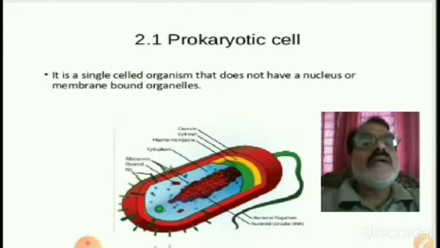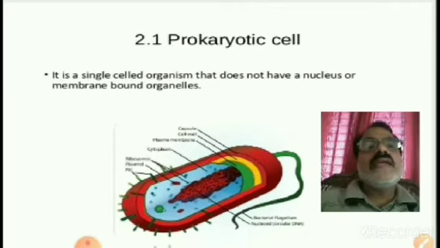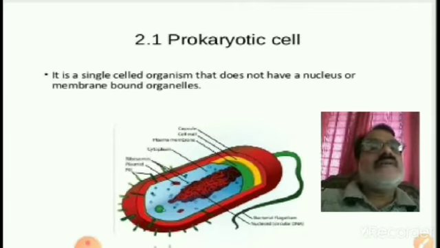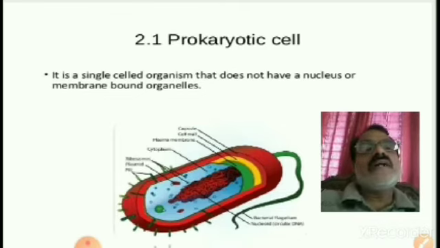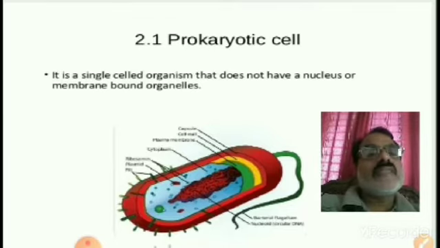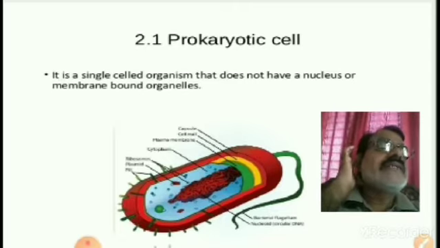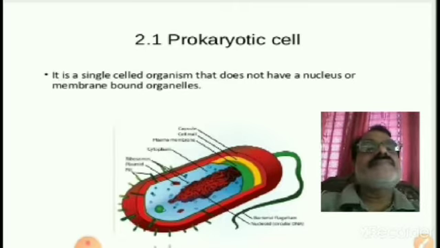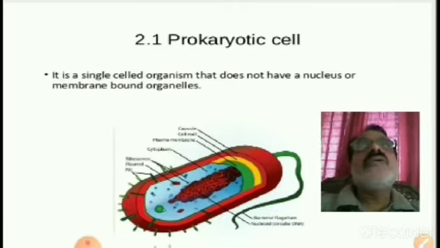About the prokaryotic cell, it is a single-celled organism that does not have a nucleus or membrane-bound organelles. It is a unicellular organism. It does not have a definite nucleus.